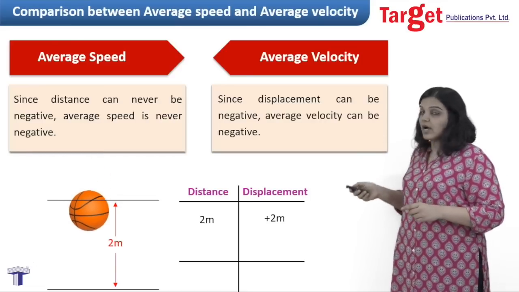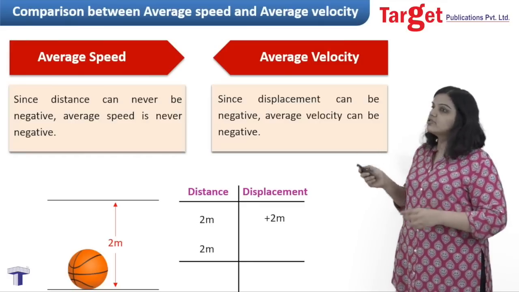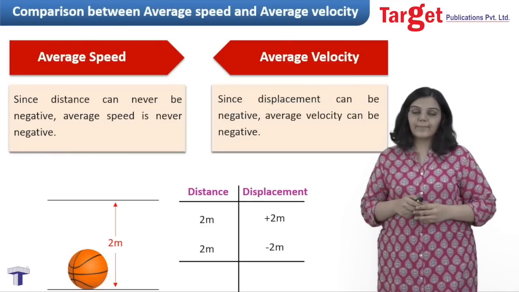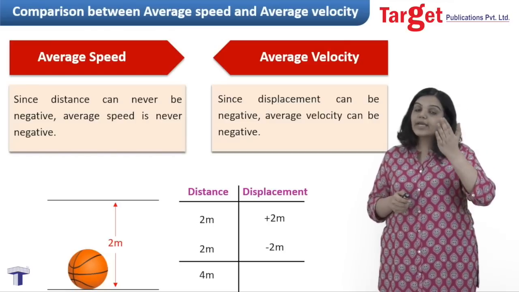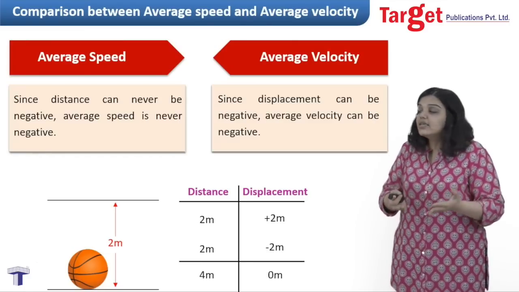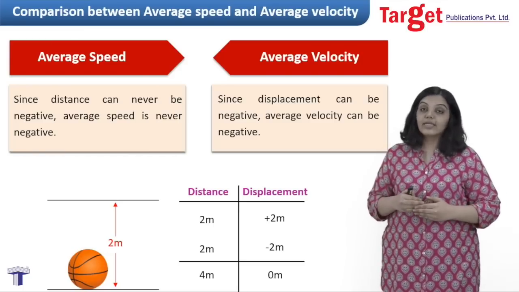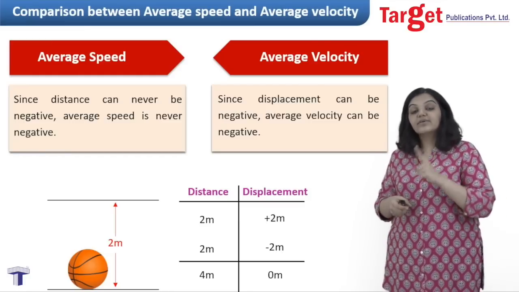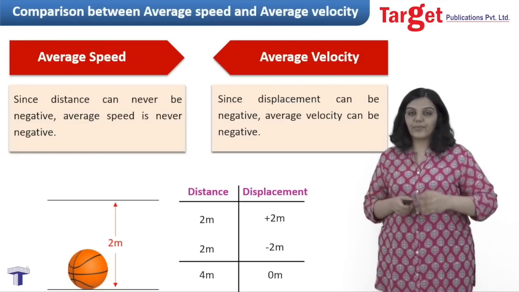Now when this ball is falling down from this height, it's going to again traverse some distance. So I write down distance to be again 2 meters, whereas displacement is minus 2 meters because the ball fell down. And if I try to find out what is the total distance in this motion, it's 4 meters, 2 for going up and 2 for coming down. But the total displacement is 0 meters. So you can see displacement can be positive when the ball went up, displacement can be negative when the ball went down, and displacement can also be 0 when the whole motion is considered together. And because displacement can be positive, negative or 0, average velocity also can be positive, negative or 0.